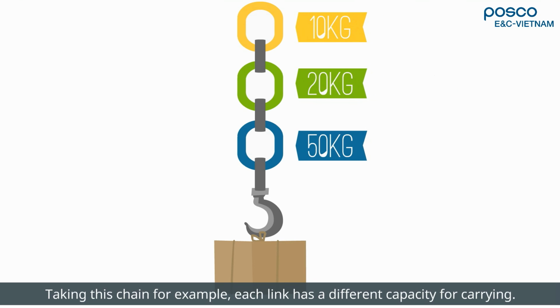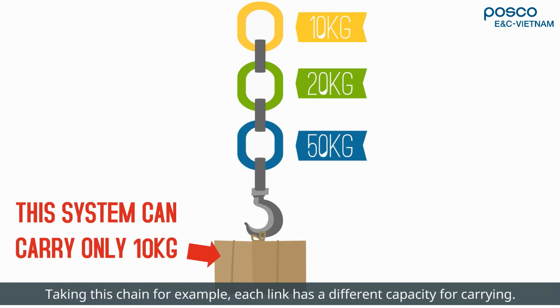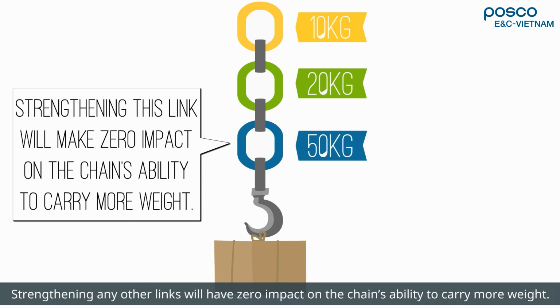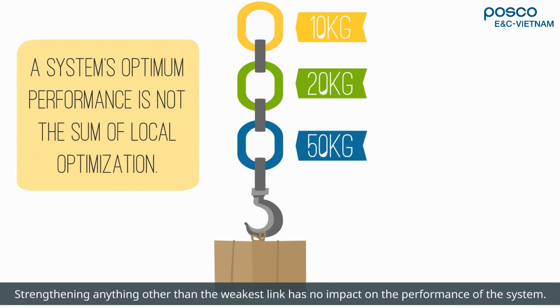Taking this chain for example, each link has a different capacity for carrying. Its weakest link can carry maximum 10 kilograms. Making it stronger will allow the chain to carry more weight. Strengthening any other links will have zero impact on the chain's ability to carry more weight. A system's optimum performance is not the sum of local optimization. Strengthening anything other than the weakest link has no impact on the performance of the system.